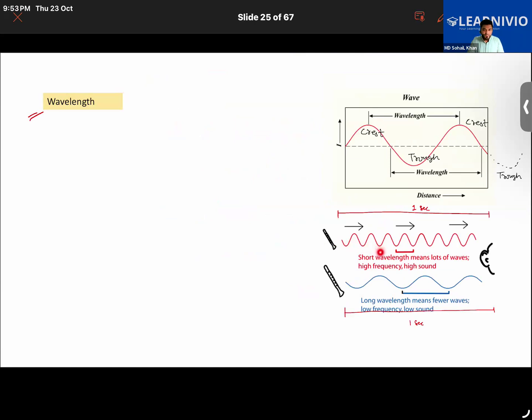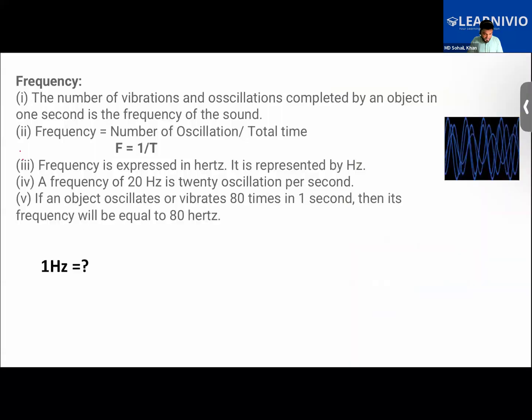If the wavelength is lesser, it means there are more waves. But here, the wavelength is longer, it means there are fewer waves. So fewer waves means low frequency, while shorter wavelength means high frequency. Try to relate it, it's actually important. Okay, now?